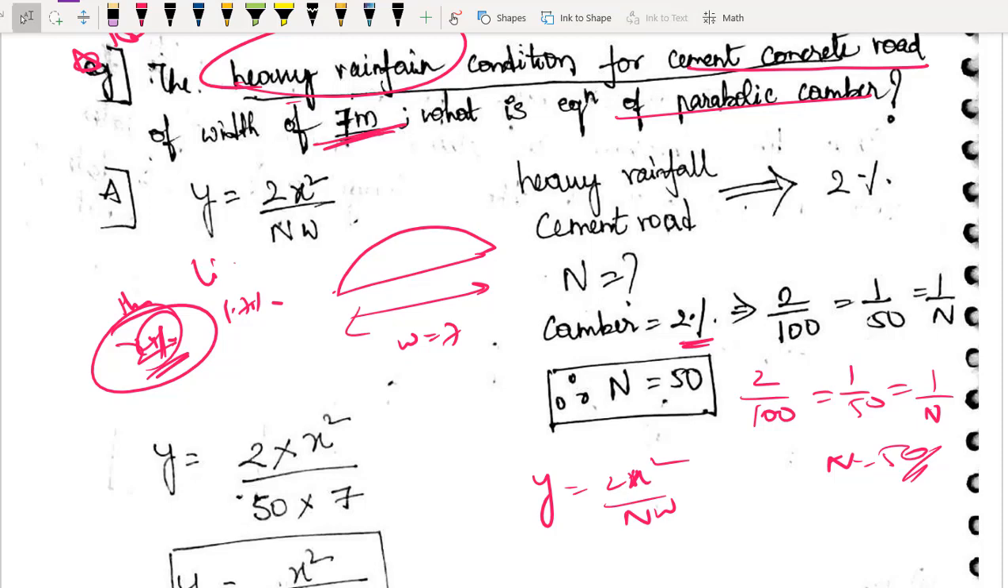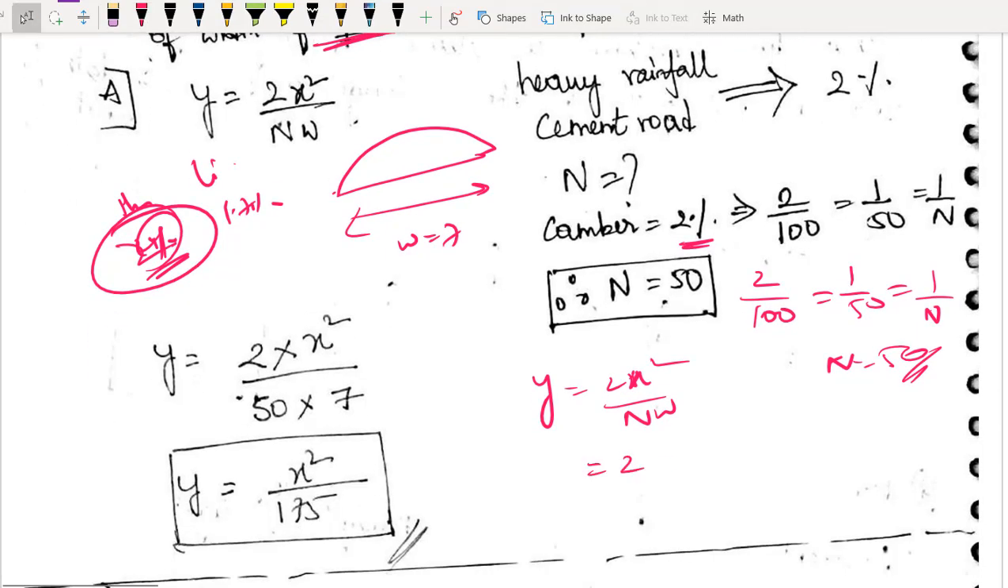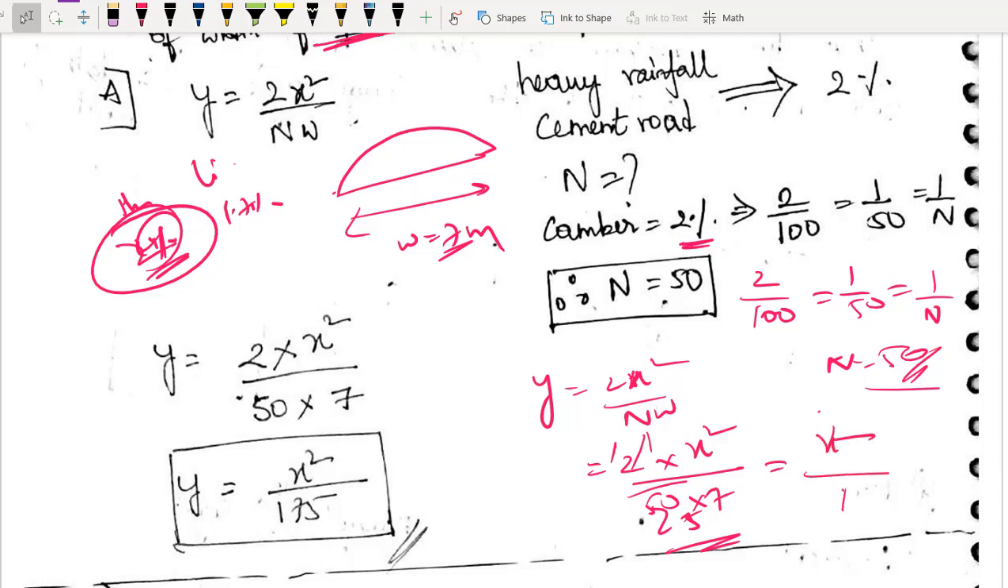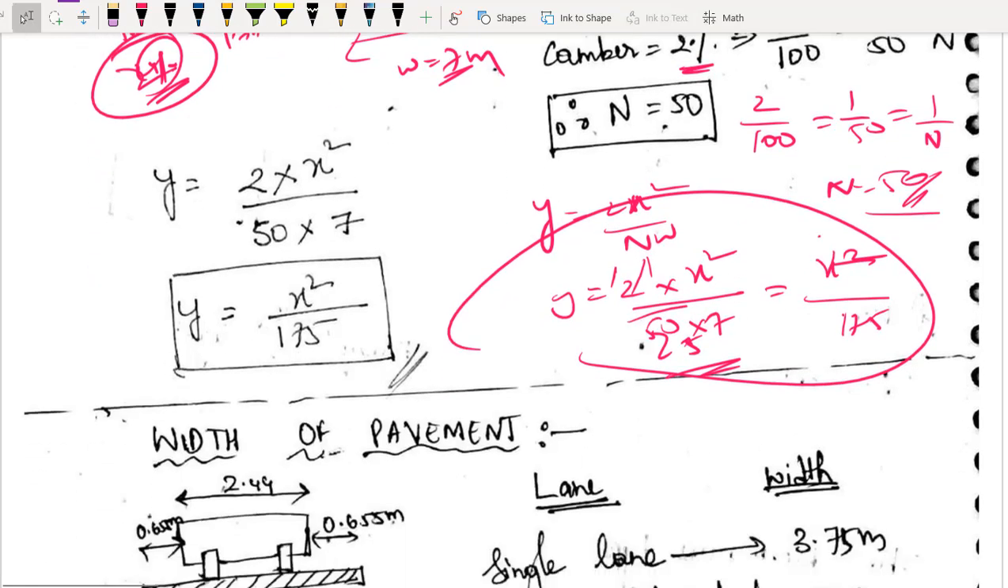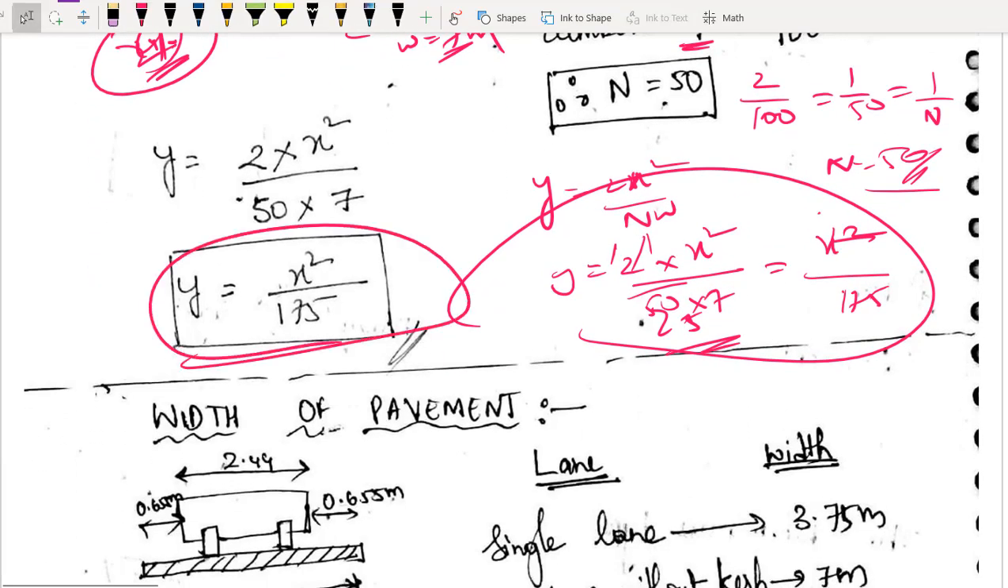So I will substitute. I don't know the value of x², I have to find just the equation of the parabola, that's it. So x² by n, n is 50, and the width is 7 meters. So this will be 25 into 7, 25 fives are 125, adding the 2 gives 175. So x² by 175. So y equals x² by 175 is the equation of the parabolic camber you got. I hope you got it, the concept is clear, you are perfect.